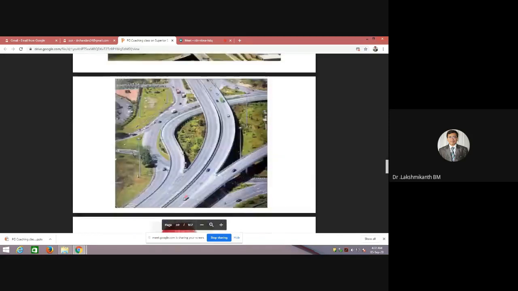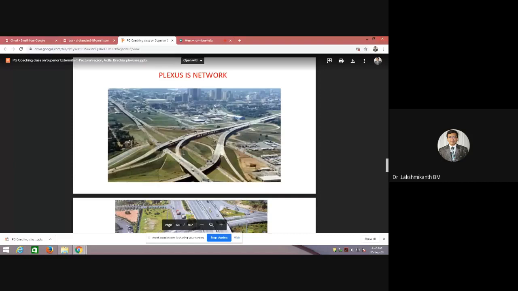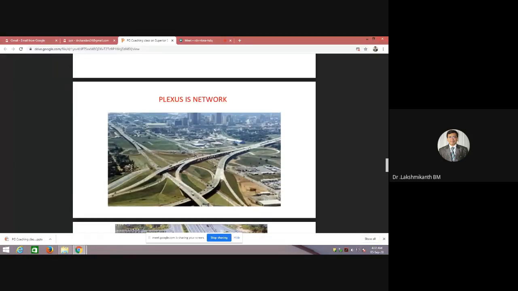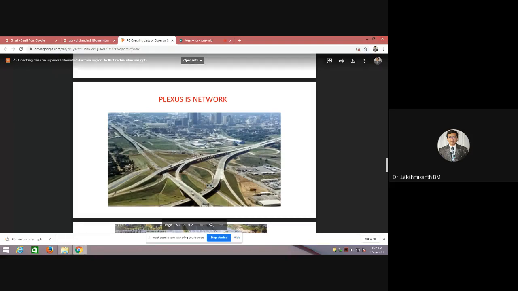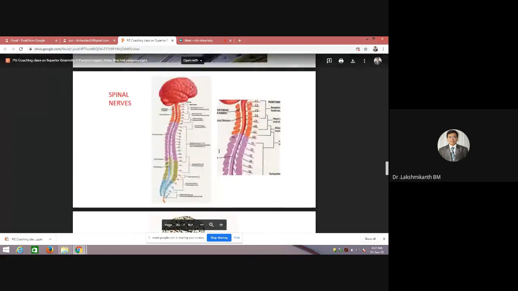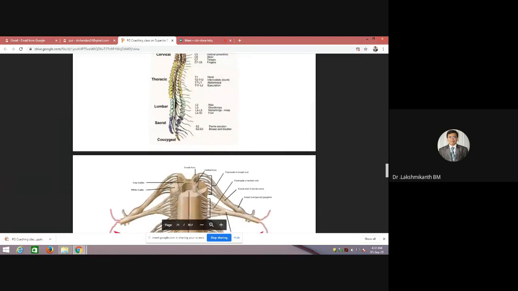Now coming to the brachial plexus. This is a nice picture to see what plexus means. Plexus means a network. Just like roads meet, the roots also meet, and later it supplies the upper limb. What meets here is the depiction of the nerves, especially C5 to T1, which meet and then supply the upper limb.